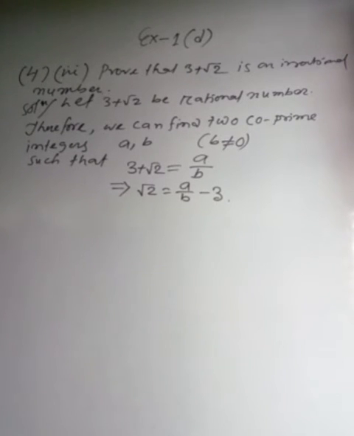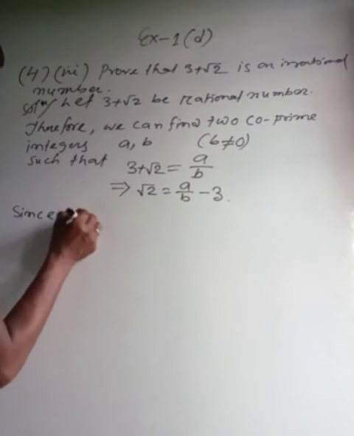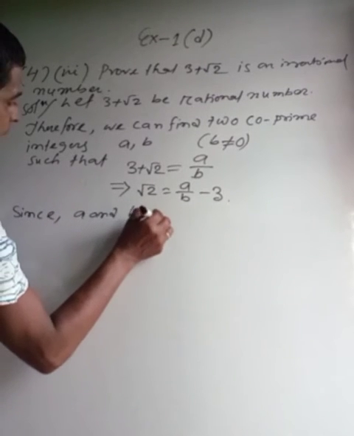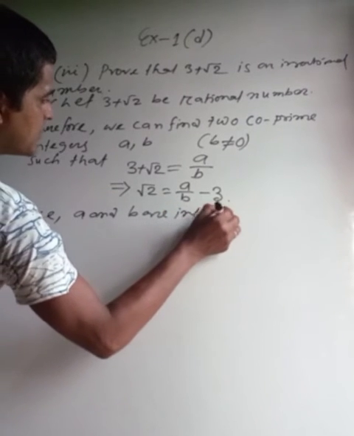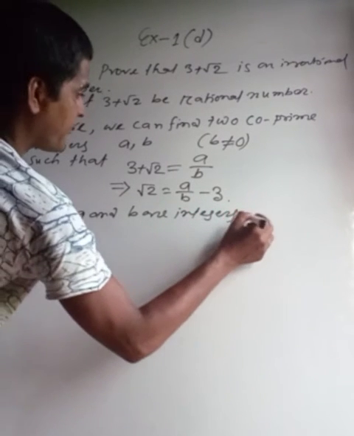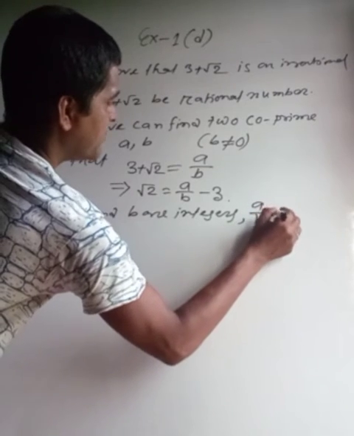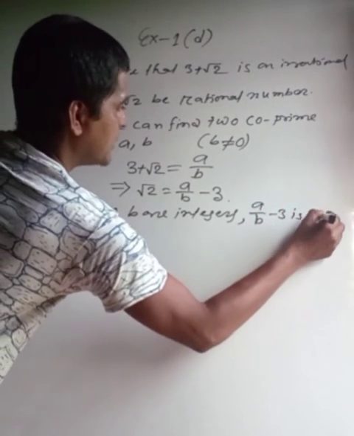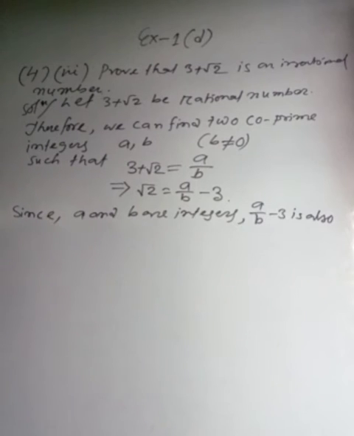So since a and b are integers, a by b minus 3 is also a rational number.